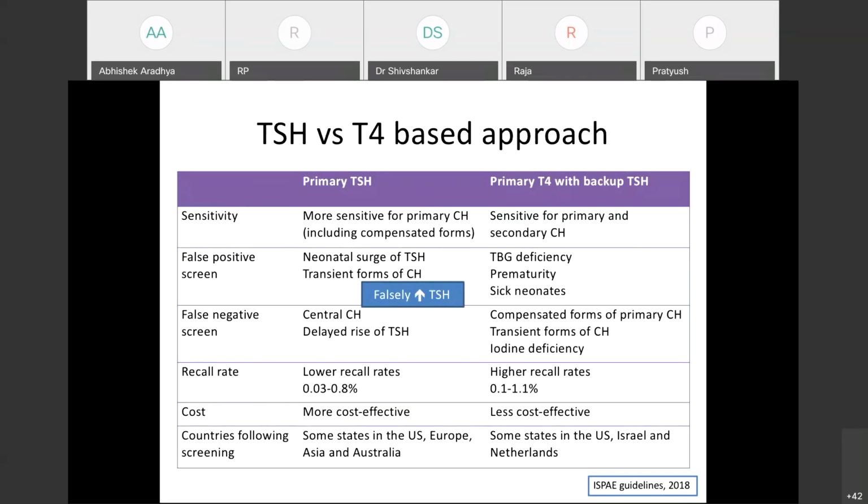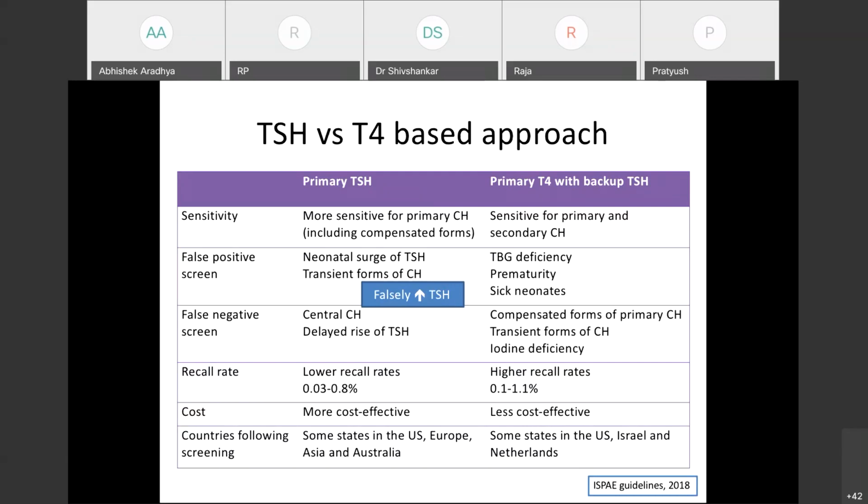Because of this, even if the child is not hypothyroid, the TSH may be falsely elevated. Also, some transient forms of congenital hypothyroidism can be seen, but they are not actually taken as false positives because we start treating all the transient forms of CH. So the only thing which can result in false positivity is the neonatal surge.